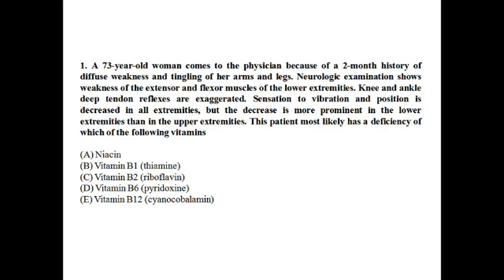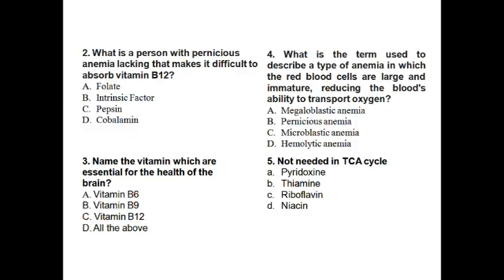A 73-year-old woman comes to the physician because of a 2-month history of diffuse weakness and tingling of her arms and legs. Neurological examination shows weakness of extensor and flexor muscles of the lower extremities, knee and ankle deep tendon reflexes exaggerated, and sensation to vibration and position decreased in all extremities, but the decrease is more prominent in the lower extremities than the upper extremities. The patient most likely has a deficiency of cyanocobalamin, that is vitamin B12, causing all the neurological symptoms.